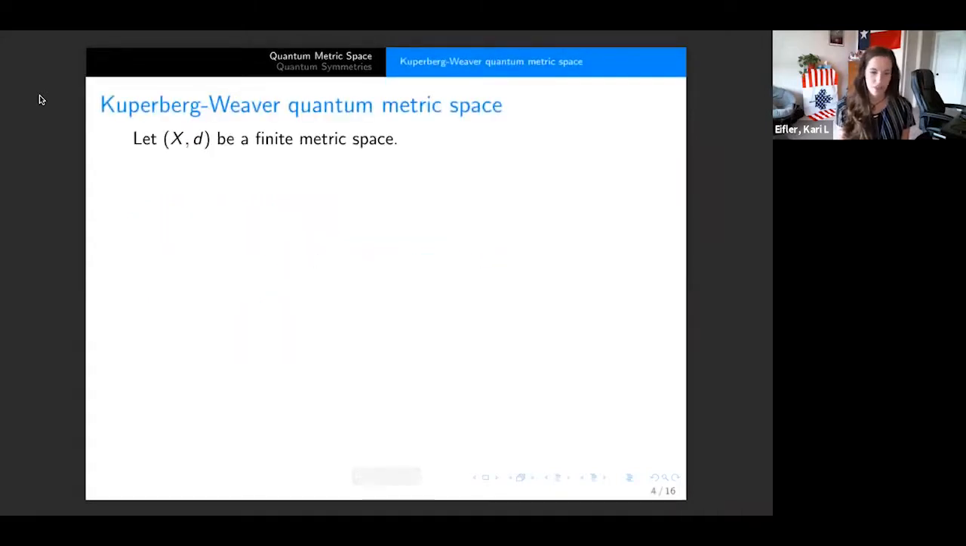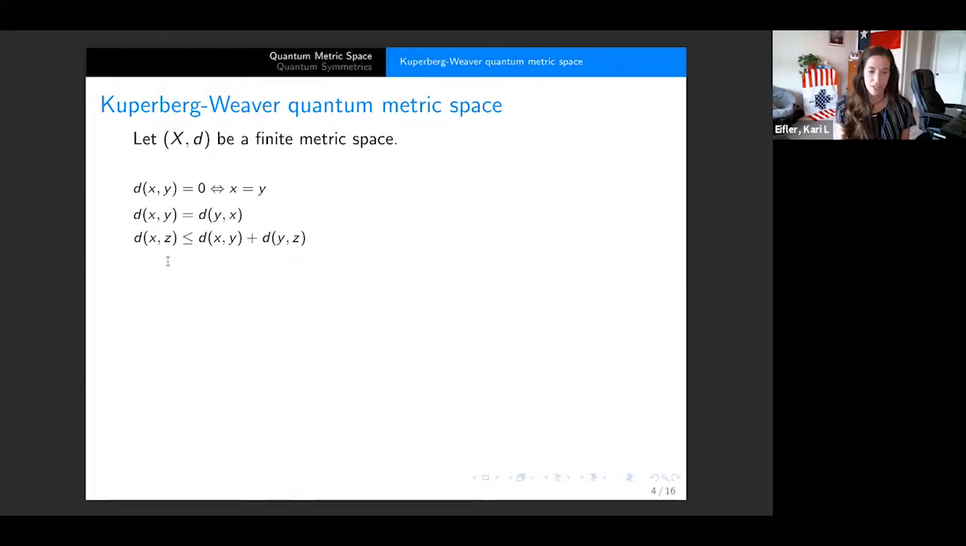I'm going to start off with the very easy classical case. So we're going to just take a finite metric space. Finite here means that the size of X is going to be finite. And of course, we all know what a metric looks like. That's going to be some D, which goes from X cross X into R. We know that these are the three axioms of a metric. It's just a quick reminder.